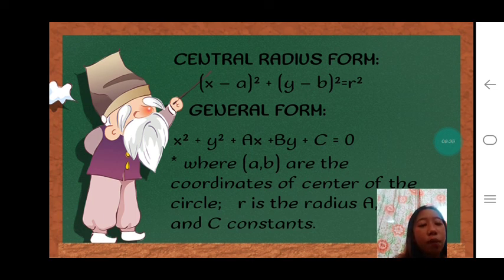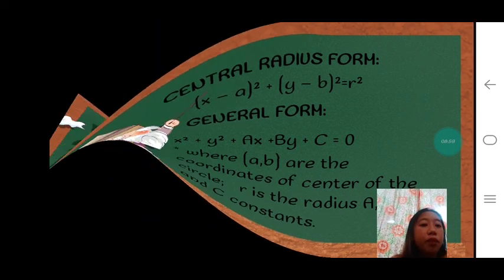Ang general form, x squared plus y squared plus ax plus by plus c equals 0. Where a, b are the coordinates of the center of the circle, r is the radius, ang r man siya ang radius, ang a, b, and c kay constants, pwede na siya mausab-usab.